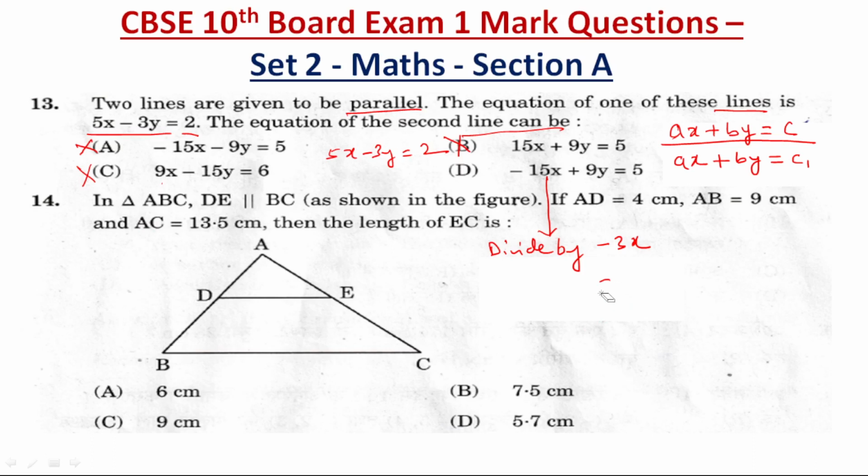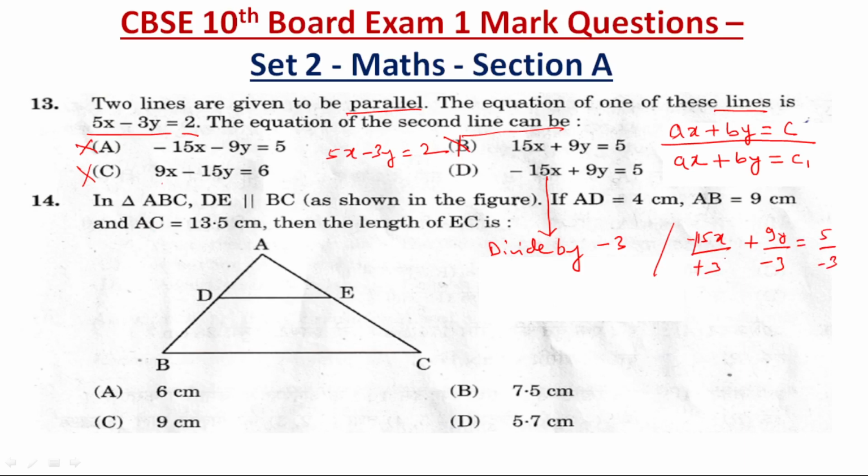Let me just show you how it is. See, minus 15x divided by minus 3, plus 9y divided by minus 3 is equal to 5 divided by minus 3.